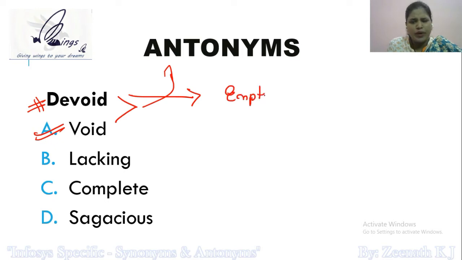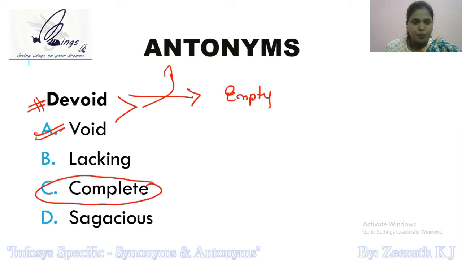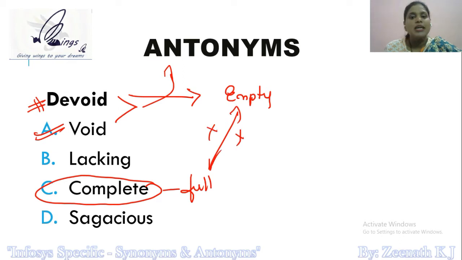In other words, what's the meaning of void? Empty, right? There is a void in my life. I don't think anybody can fill that. You feel empty inside. The antonym of this word has to be complete. Void, complete. Okay, complete basically means full. Empty and full become the antonyms of each other. Okay, if you do not know the meaning of the word sagacious, friends, sagacious means intelligent, smart.